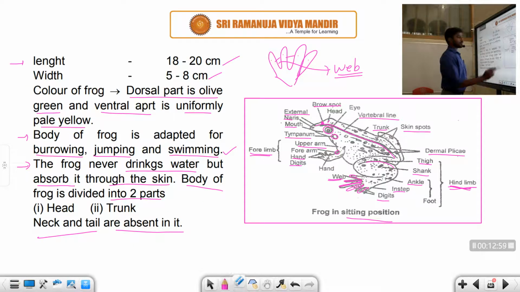Where is the brown spot? You can see, this is the brown spot, right? Exactly, it is present here. This is one eye and another eye is also present on the other side. This one is called the brown spot. Its function is not known, it is only a circular part, right students?